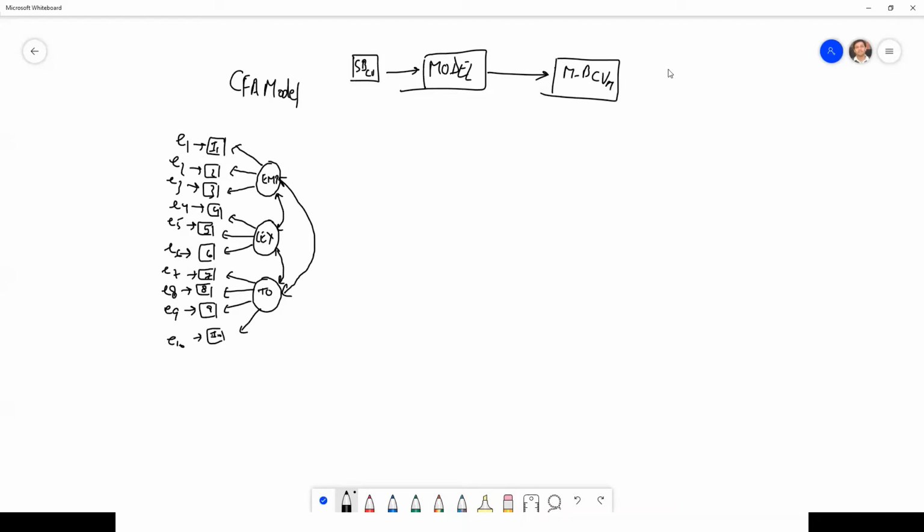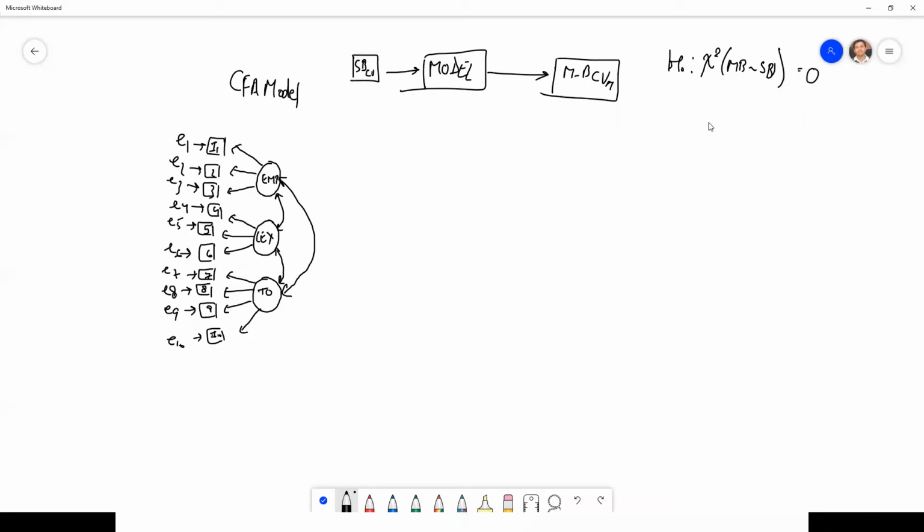And what do we want to do? We want to achieve chi-square, which is nothing but the model-based covariance matrix minus the sample-based covariance matrix, which is equal to 0, right?